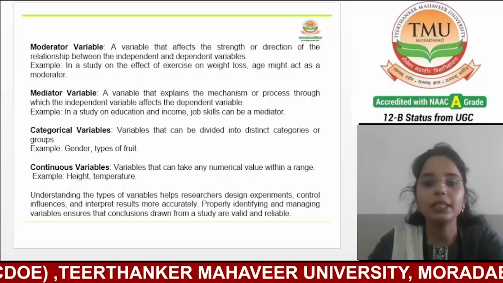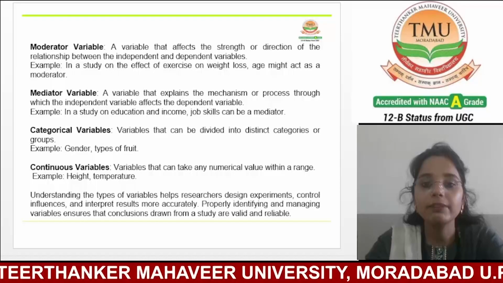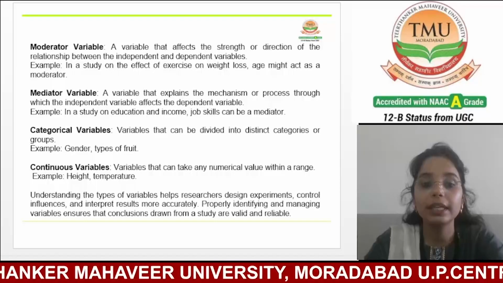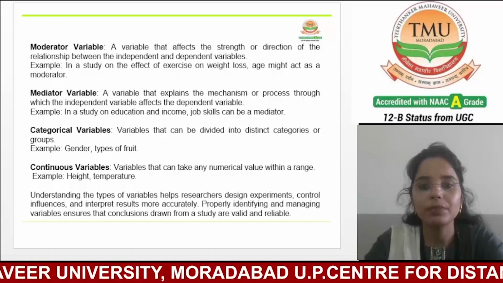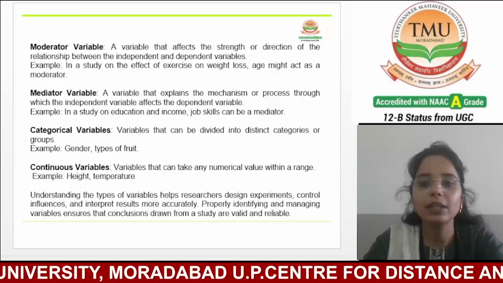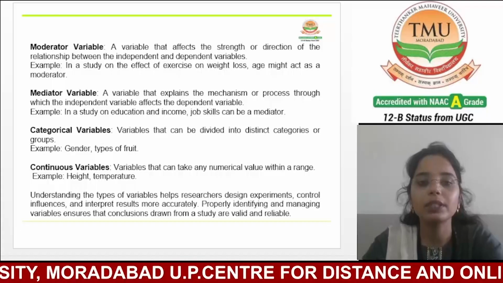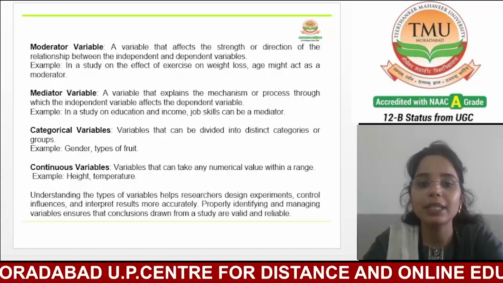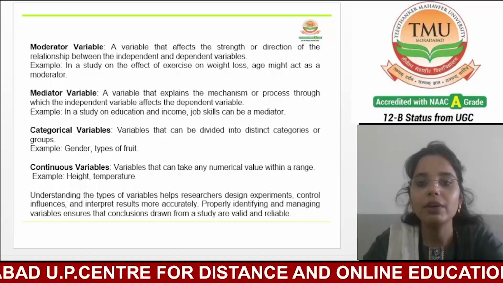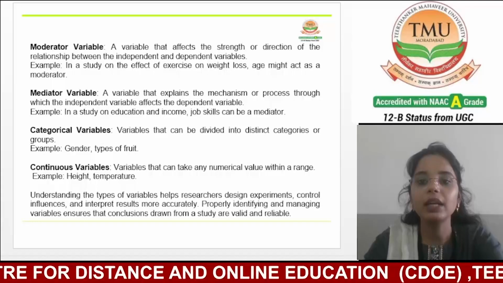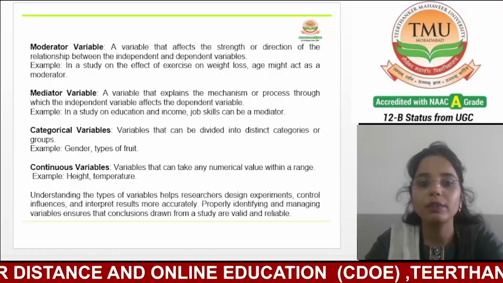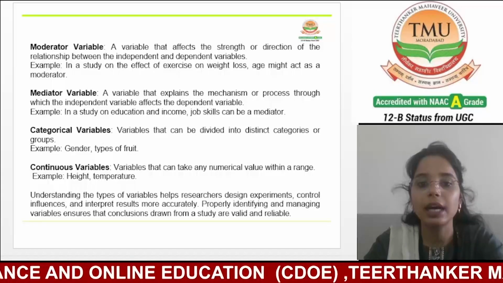It serves as a bridge that clarifies the process through which the independent variable affects the dependent variable. For example, in a study on education and income, job skill might serve as a mediator. The level of education is the independent variable and may lead to a higher job skill, which in turn results in a higher income.